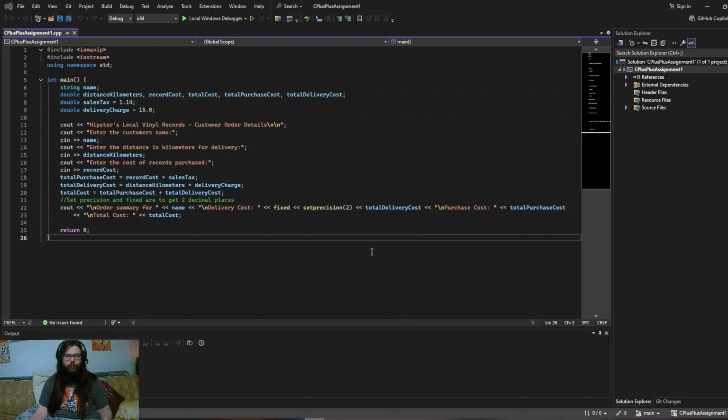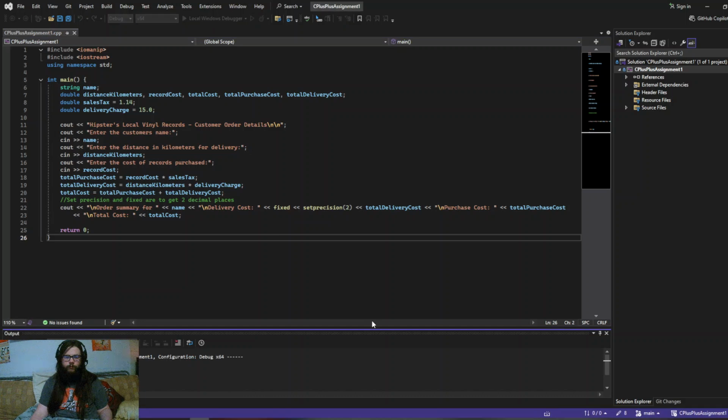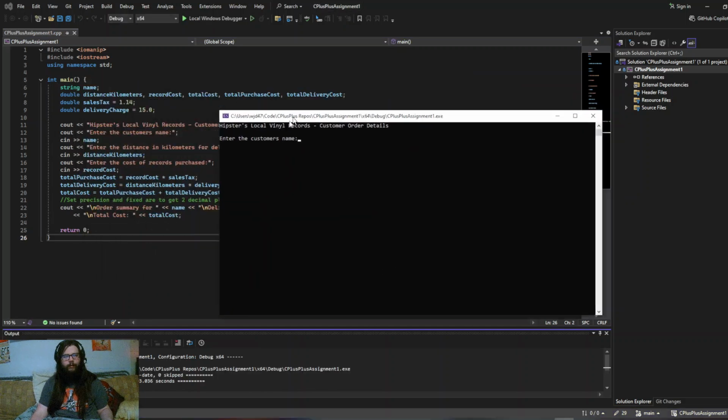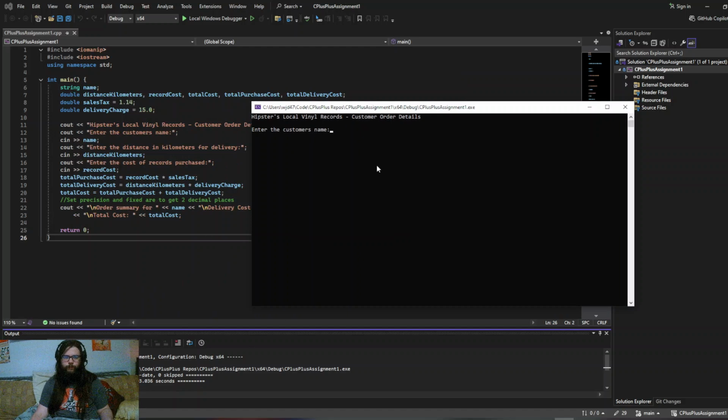So here's the actual assignment. It's pretty simple, introduction stuff, and it just calculates records. So I guess I'll just run it. I also kind of like how on Visual Studio it has a separate window instead of a terminal. Well, this is a terminal, but you know what I mean.